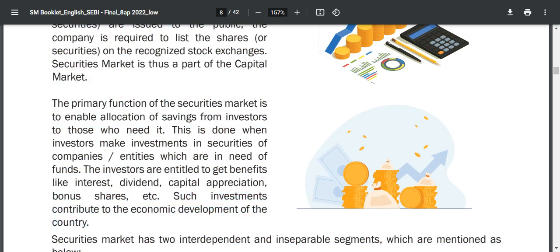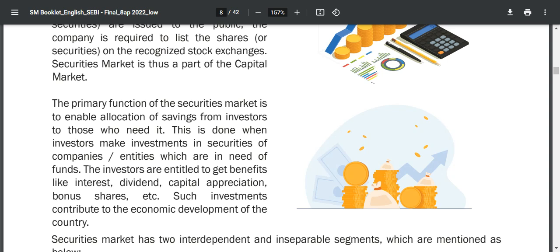So the investors who invest in the securities market get more benefits like dividend, capital appreciation, and bonus shares.